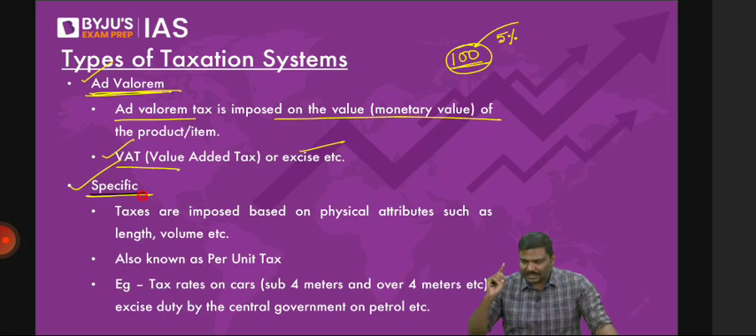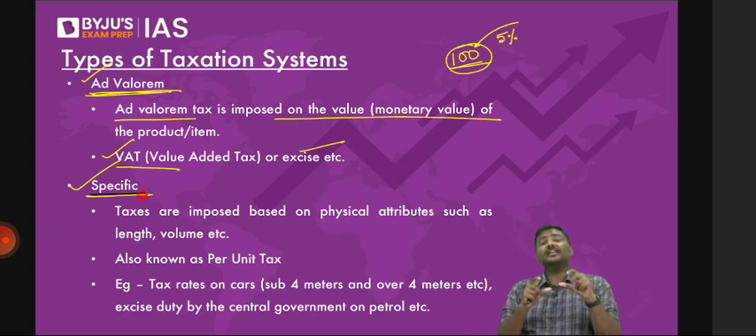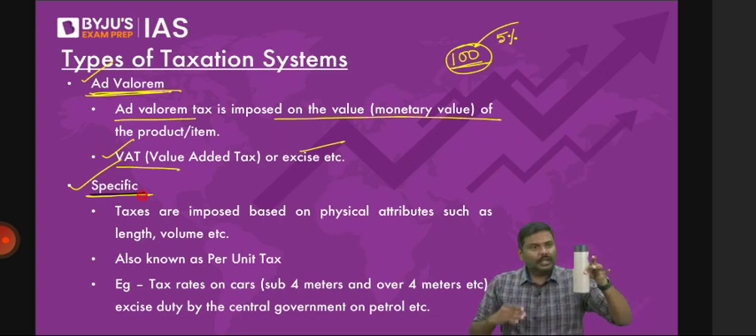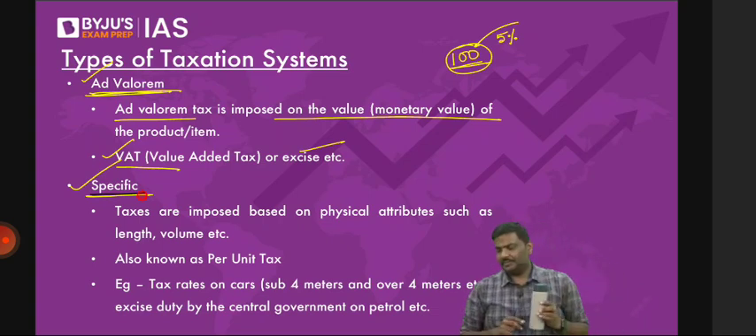Whenever the government will impose a tax on a physical characteristic. What do you mean by physical characteristic? I will give you a very simple example. Imagine the government of India imposed a tax on the length of the bottle. Does the government impose tax on the length of this bottle? No, on the value of the bottle.